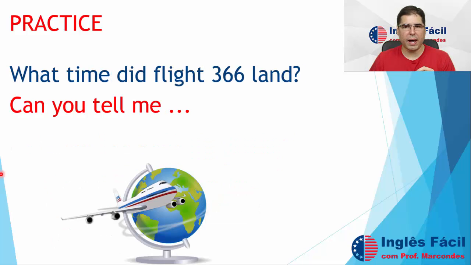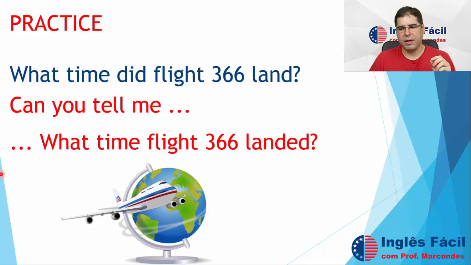Now, what time did flight 366 land? Now, indirect: can you tell me what time flight 366 landed? Because here we have did showing us that this is a simple past sentence.